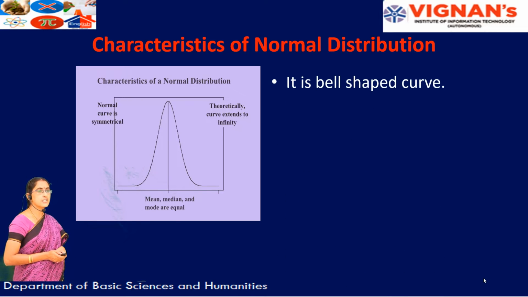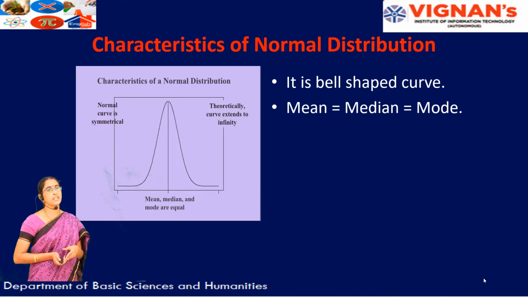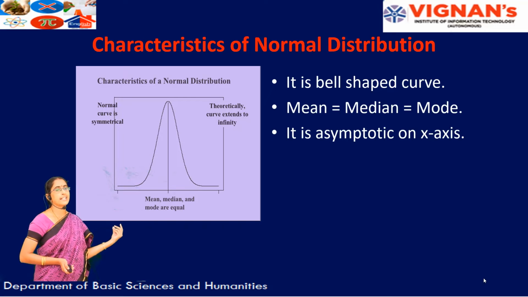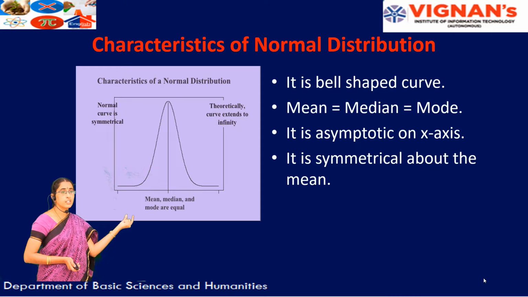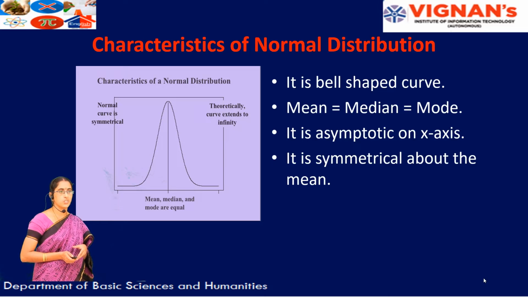So the characteristics are, it is a bell-shaped curve, it is a symmetric distribution since mean equal to median equal to mode, and it is always asymptotic to the x-axis here. Right? And always depending on the mean only we can interpret the data here, and almost all the sampling theory is based on the normal distribution, as I said before.